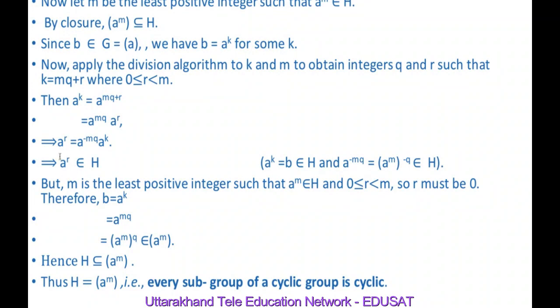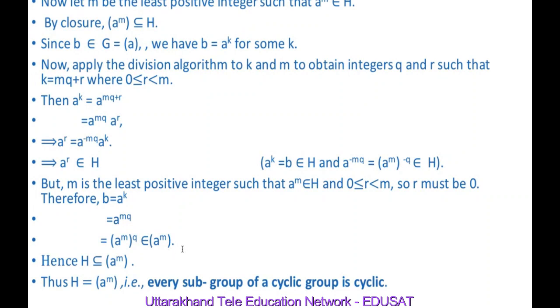It means R must be 0. If R is 0, it means K is equal to MQ. So therefore B is equal to A raised to power K, and this is equal to A raised to power MQ, and this is equal to (A raised to power M) whole raised to power Q. It means this belongs to the cyclic group generated by A raised to power M.